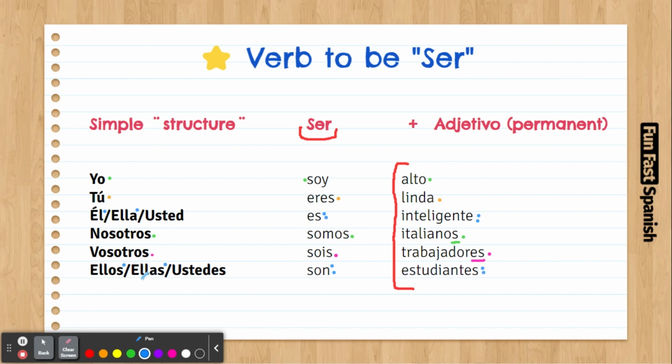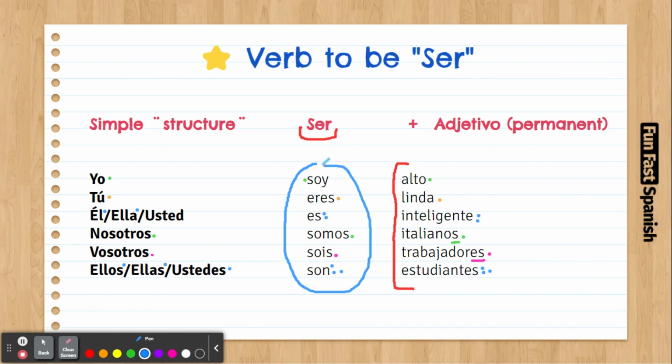If it's just females, ellas son estudiantes. They are students. And ustedes son estudiantes. It's like you guys. We talked about this for Latin American countries. Ustedes son estudiantes. So that's it. This is how you conjugate the verb to be, ser.